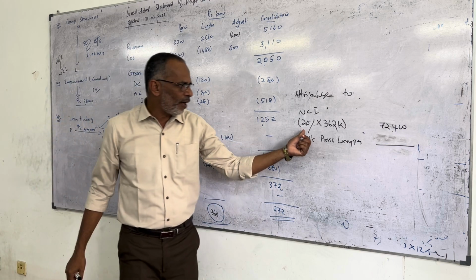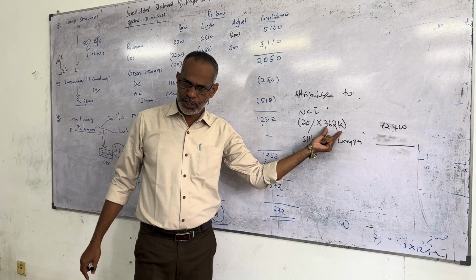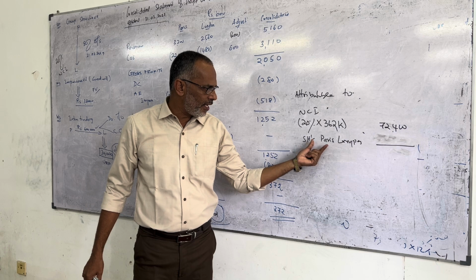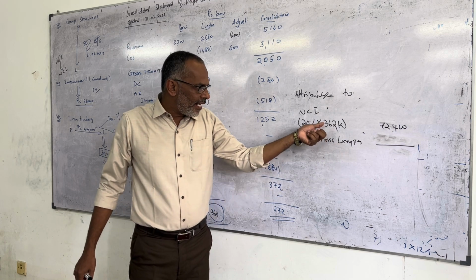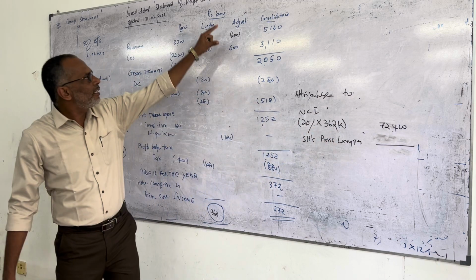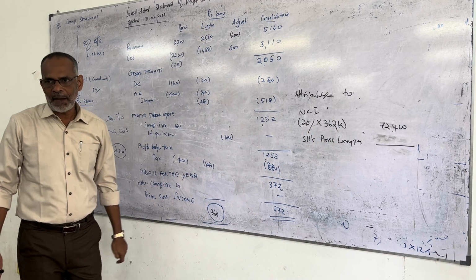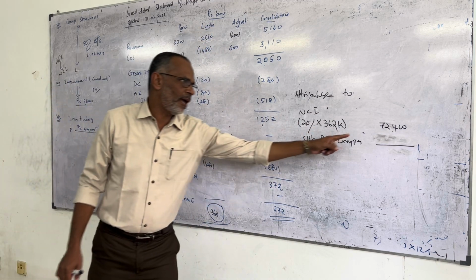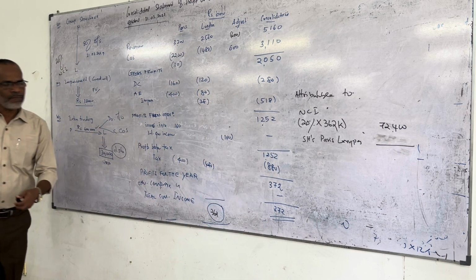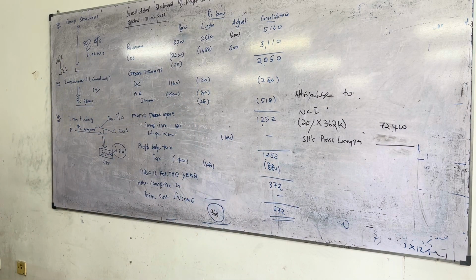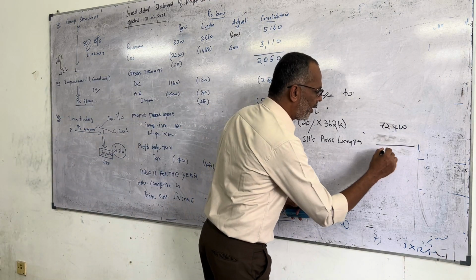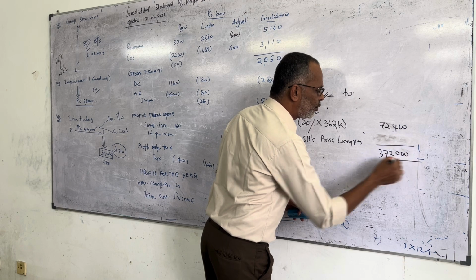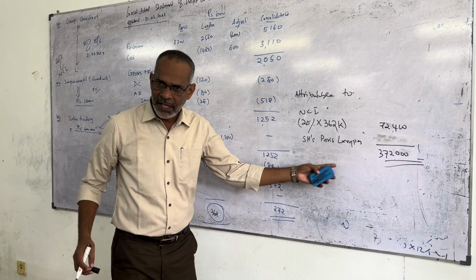We have to find out 20% on 362. The balancing figure goes to the shareholders of Paris, which is 80% of 362, 100% of the London company. The last column, we have to find out the attributable to last column. 372,000 is the total.